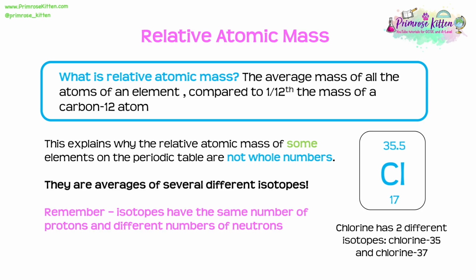Now remember, when we're talking about isotopes, they have the same number of protons, but a different number of neutrons. So all of those different isotopes of chlorine are still going to have 17 protons, however the number of neutrons that they have will vary.